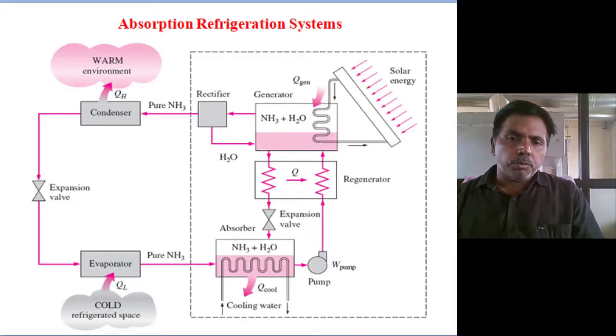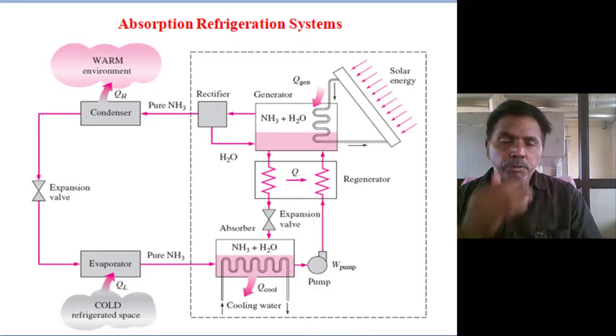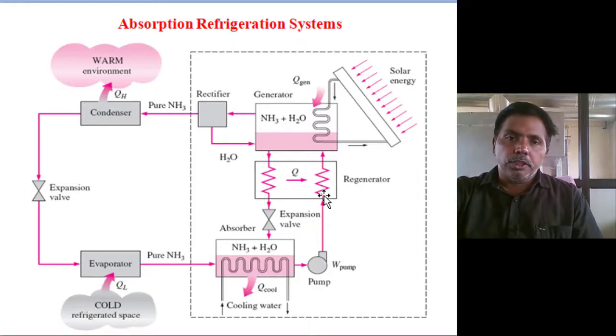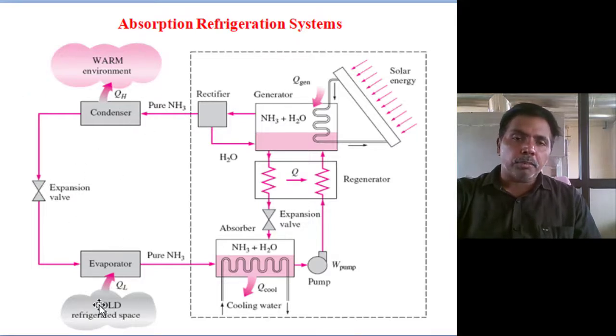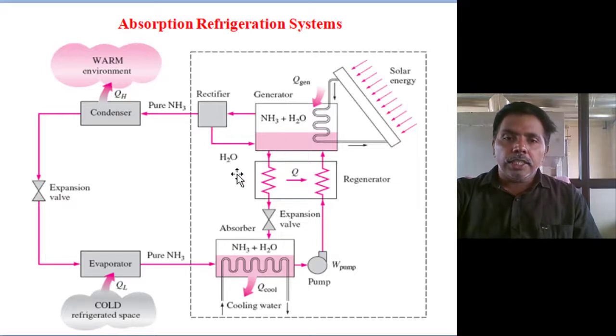Both systems have the same construction, so I will select the ammonia water system and explain how it works, then you will get a clear idea. The condenser, expansion valve and evaporator are the same in vapor compression and vapor absorption. Earlier a compressor was there; now there is no compressor. Here we have the absorber, generator and pump.